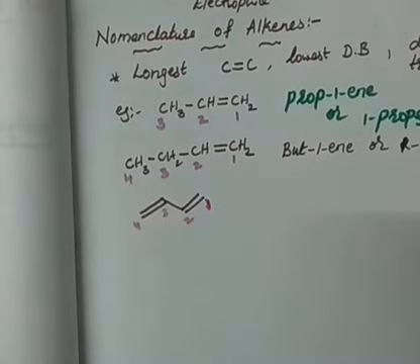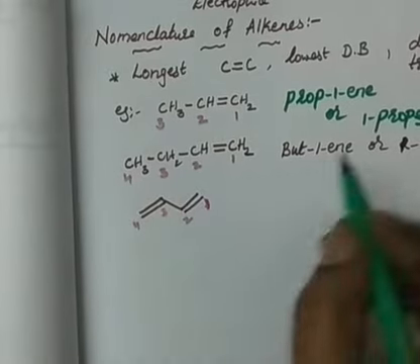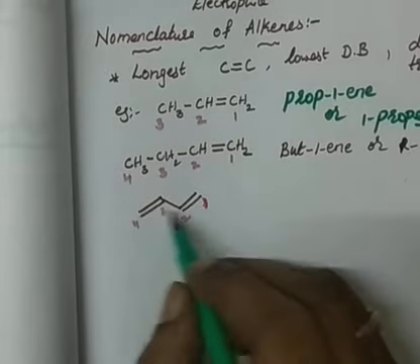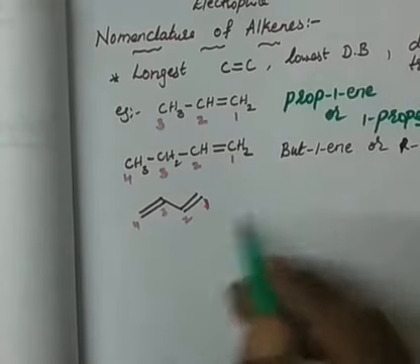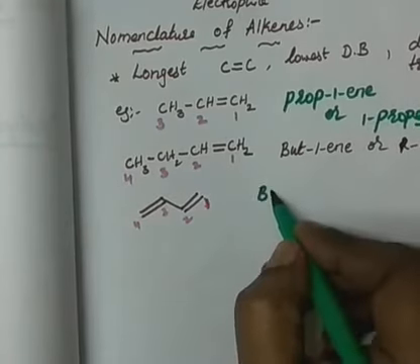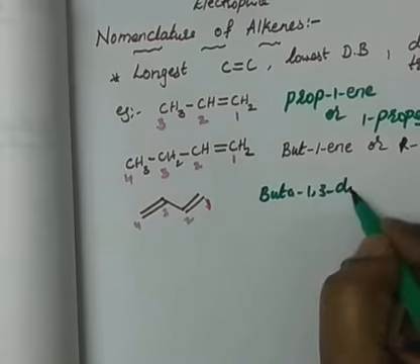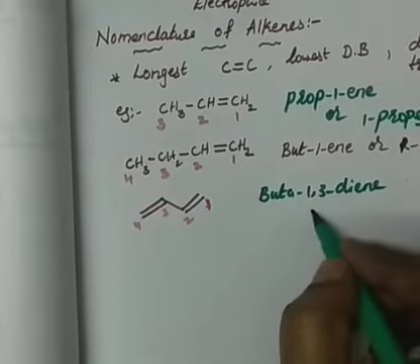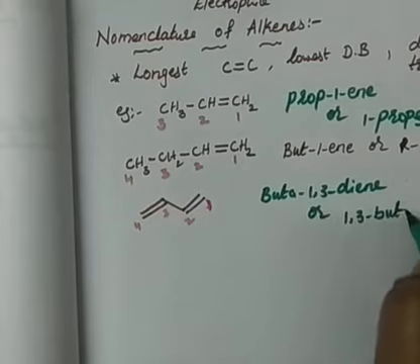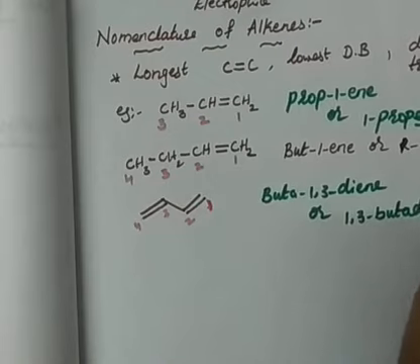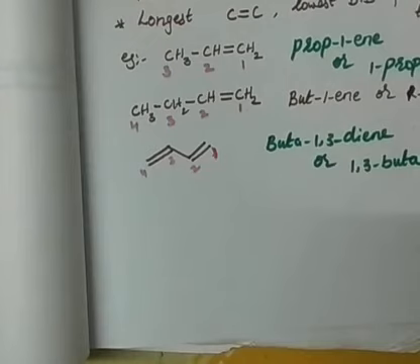So therefore the name of this compound will be 1, 2, 3, 4. 4 carbon atoms, therefore again butene. But 2 double bonds are there, therefore diene. So positions we have to represent. Buta-1,3-diene, or can also be called 1,3-butadiene, right? Similarly, you can also find the substituents.